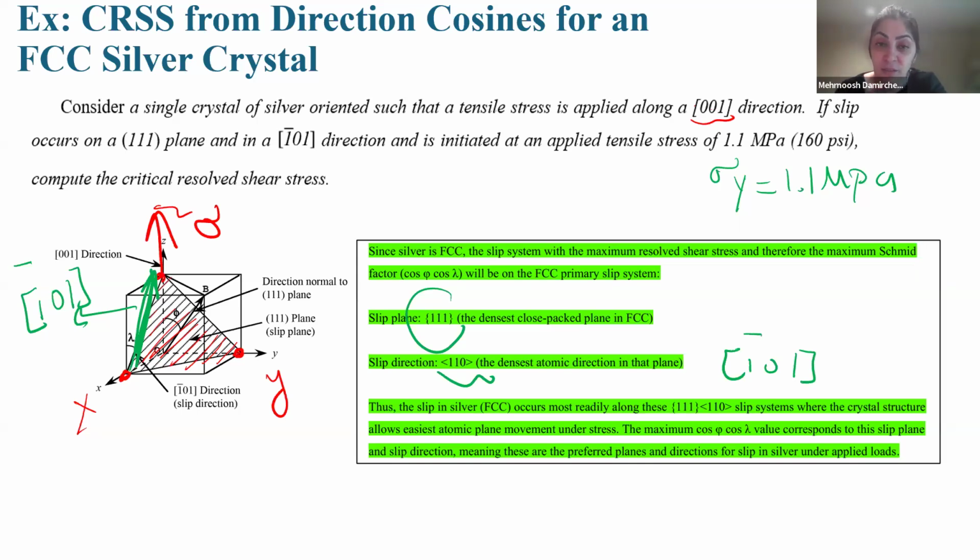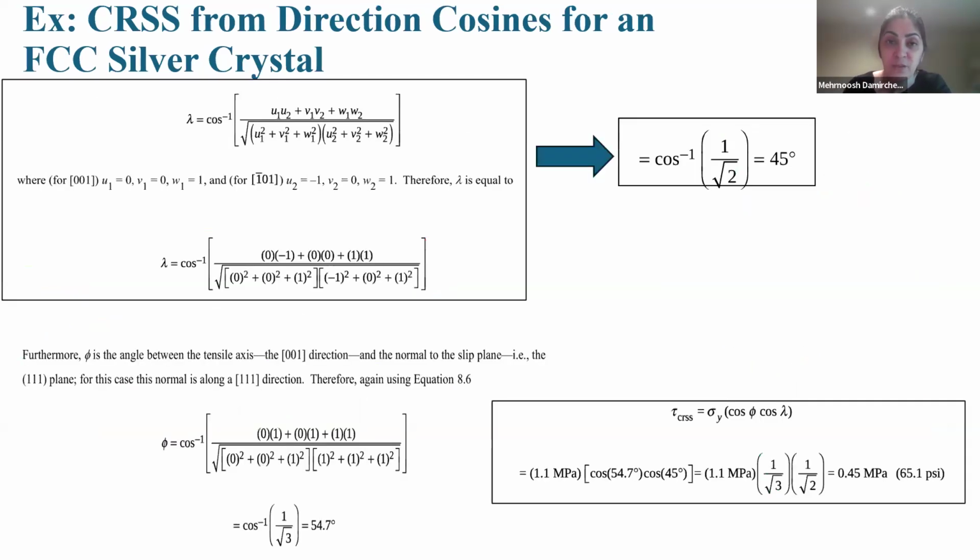Okay, so this direction and this plane will definitely be the slip system. If yielding or failure happens, or a dislocation starts slipping, it will definitely be at that plane and that direction. So they are the most likely candidate for a slip system. Okay, so again, if you remember, the plane was 1, 1, 1, and the direction was -1, 0, 1.